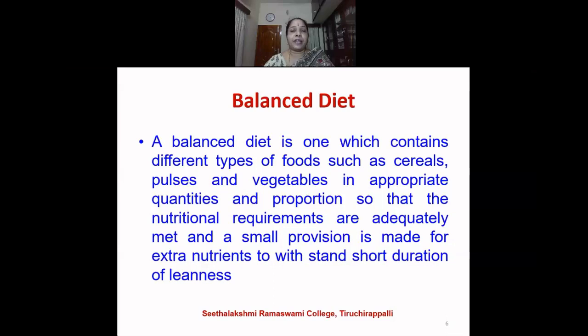Say for example, in the morning, if you consume idli with brinjal sambar and coriander chutney, and if you also have a glass of milk, it will have all the 5 food groups. The idli will have cereals, which is the first group, and we add black gram dal, ulundu, in the preparation of idli, that belongs to the second group. In the third food group, it is the milk and the meat products. If you consume milk, coffee or tea, then the third food group comes in.